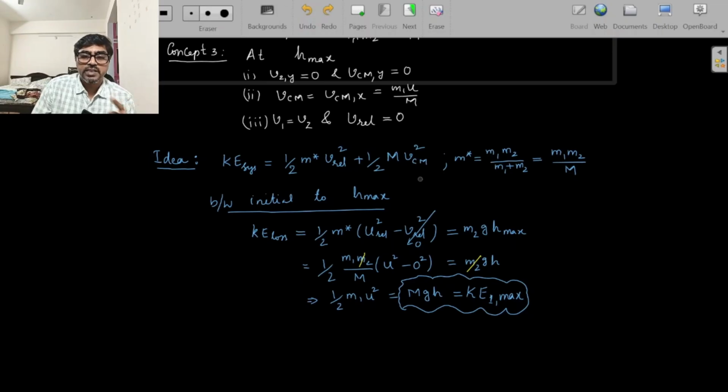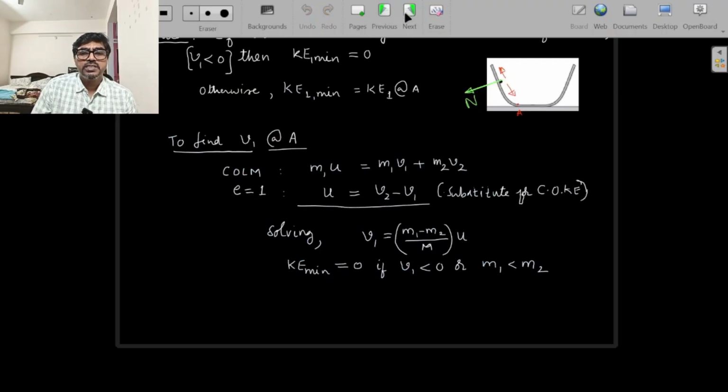Center of mass kinetic energy is associated with the motion of the center of mass. Only the other, internal kinetic energy changes, and that gets converted into potential energy. Okay, so option A is correct. Now let us go to the other options, B and C.